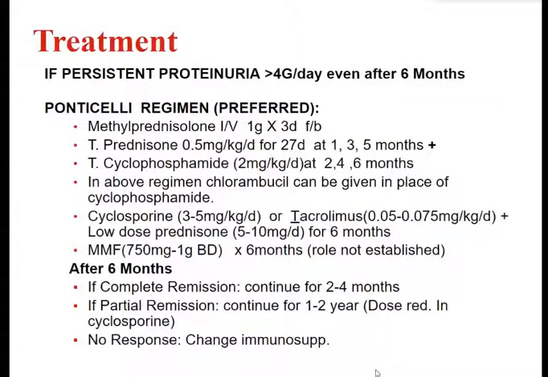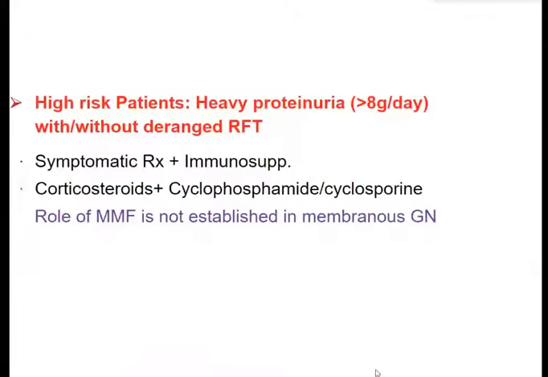Then after 6 months, if complete remission, then the same pulses are continued for 2 to 4 months. If partial remission, then we continue for 1 to 2 years with dose reduction. Then the high risk patients, patients with heavy proteinuria, more than 8 grams per day with or without deranged renal functions: symptomatic treatment plus immunosuppressive therapy.